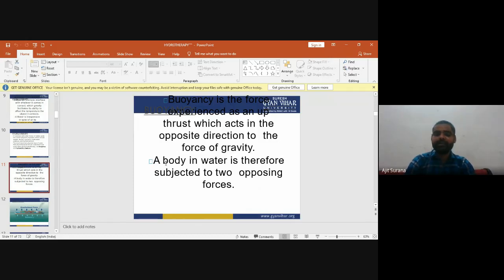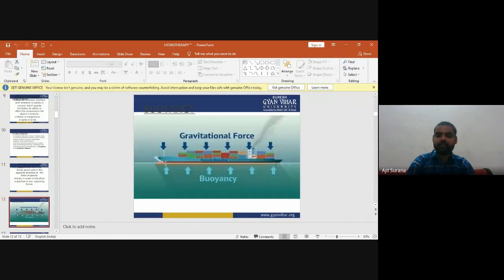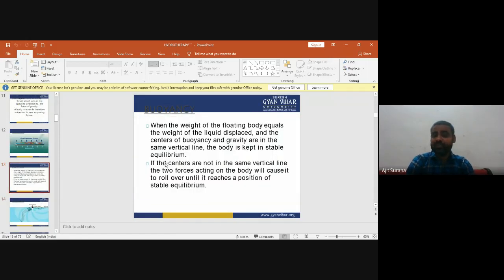A body in water is therefore subjected to two opposing forces. When the weight of the floating body is equal to the weight of the liquid displaced, and the center of buoyancy and the center of gravity are in the same vertical line, the body is kept in stable equilibrium.